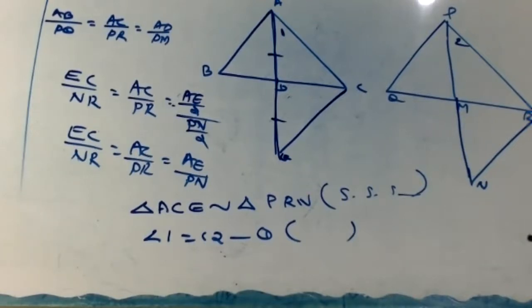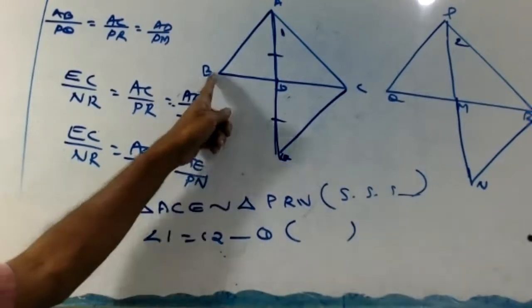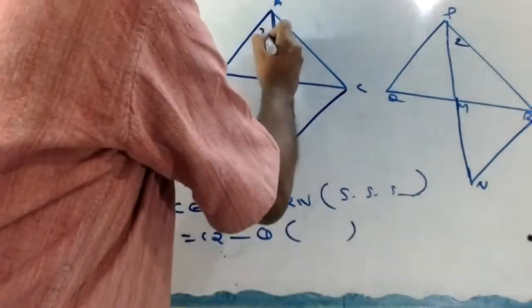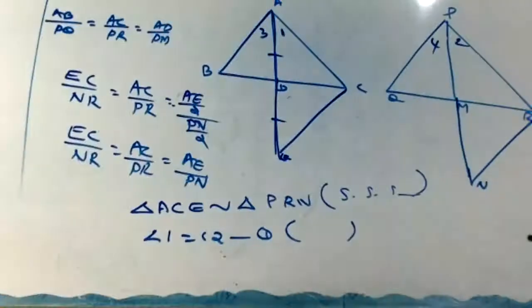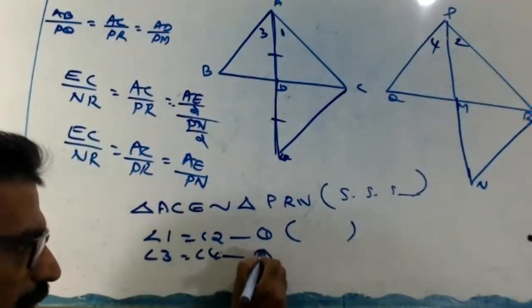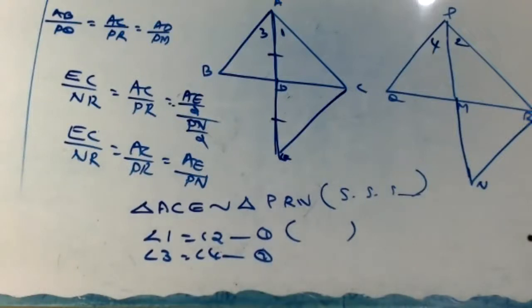Okay. Similarly, look at here. When you draw like this, here also we can prove angle 3 equal to angle 4. You mark it. Similarly, we can prove that angle 3 equal to angle 4. You mark 3 and 4. Angle 3 equal to angle 4. You don't need to prove it, you just write "similarly."